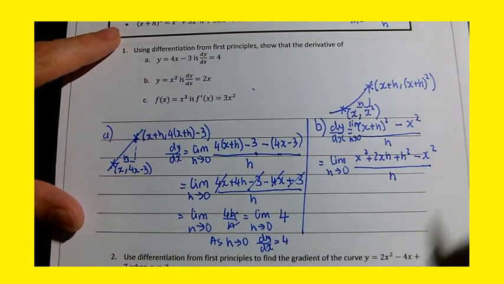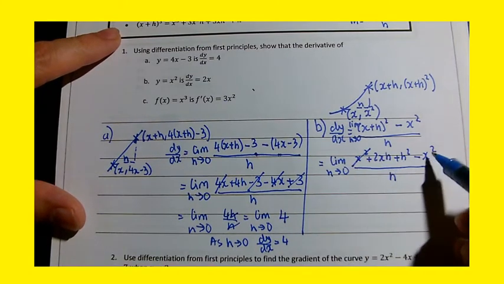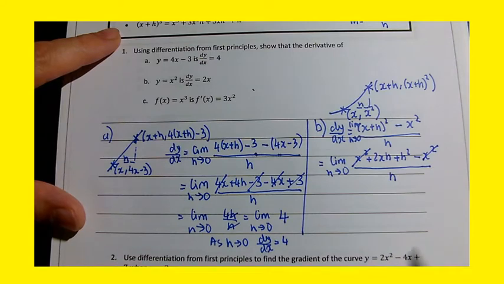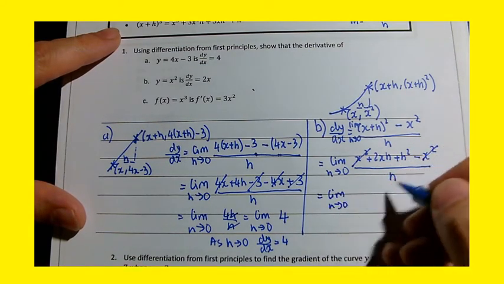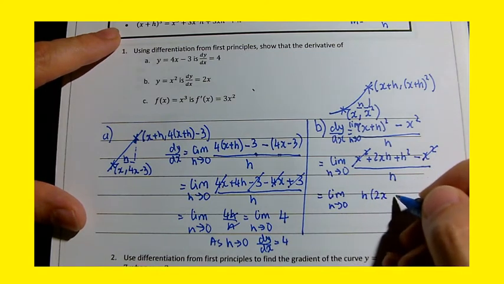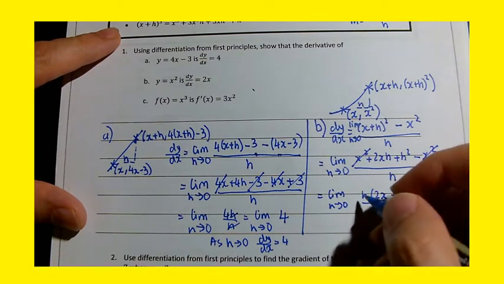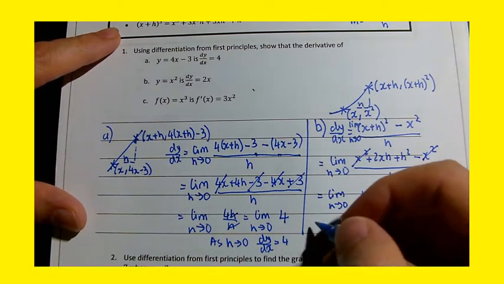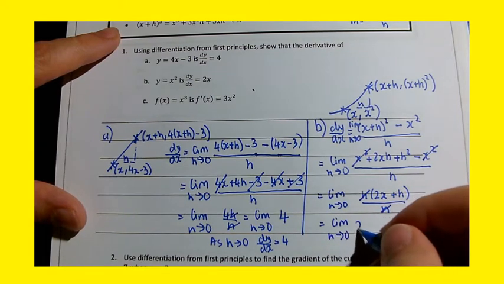Okay, and as I think about this, the x squared terms cancel out, and I can factorize h from the top expression and cancel out the h, and I'm left with 2x plus h.